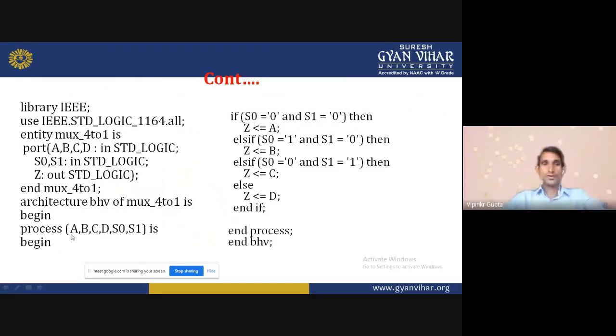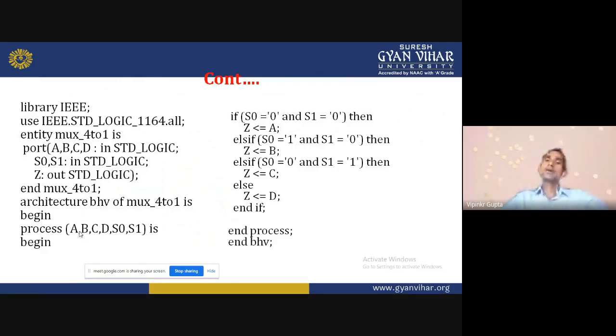Here we are using a process with the sensitivity list A, B, C, D, S0 and S1, then begin. After process, the begin keyword comes, so we write begin after the process word.